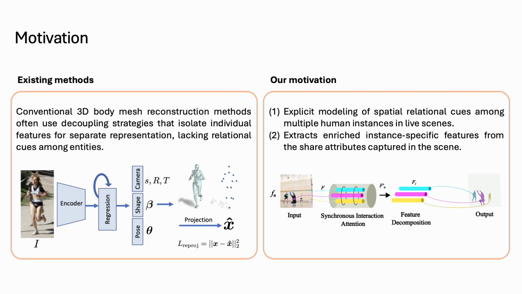Despite major progress in human mesh recovery, current methods still struggle to produce accurate meshes during dynamic actions or when there are ambiguities and occlusions between people and objects. However, as humans, we can naturally infer plausible 3D pose and shape even in those challenging situations. To address this, we propose a synchronous interaction attention framework that explicitly models spatial relationships between multiple people in a scene. In addition, we introduce a feature decomposition strategy that separates shared scene information and extracts richer, instance-specific features for more accurate mesh recovery.